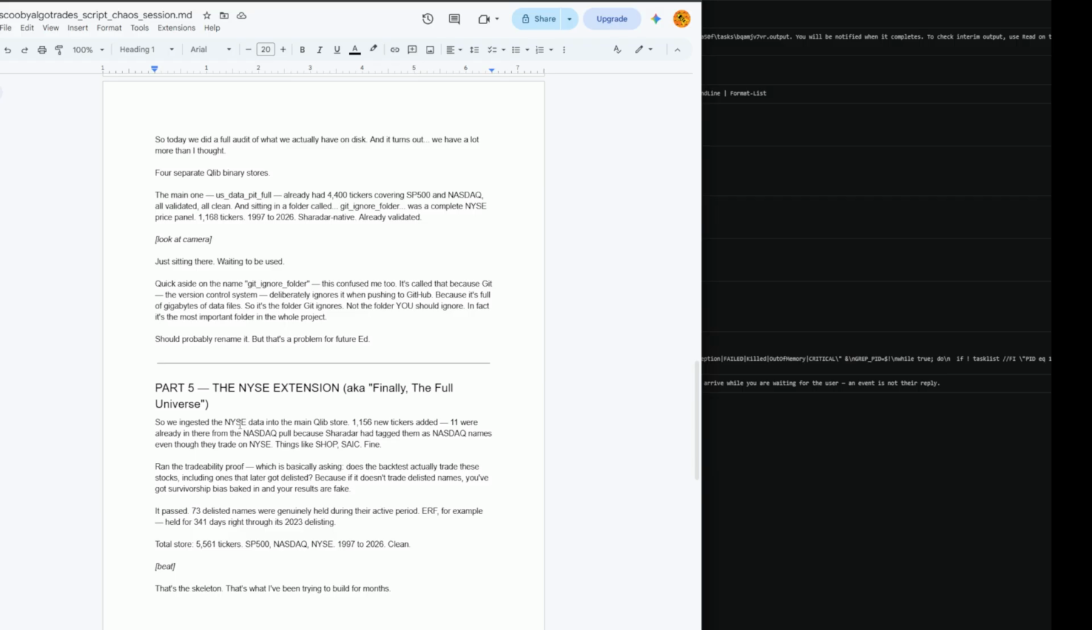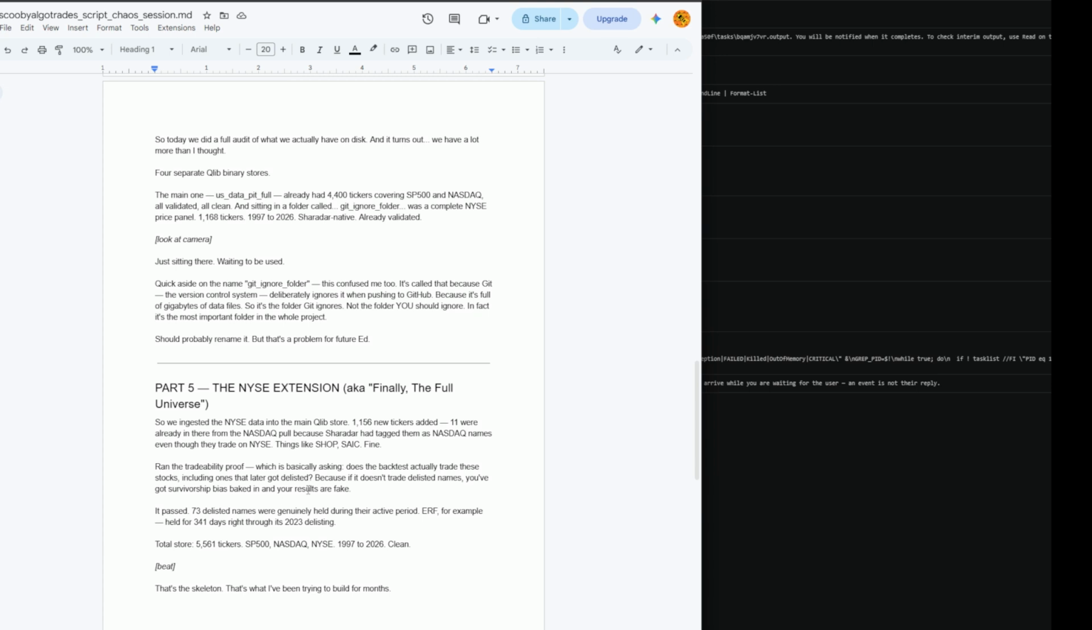Part 5. New York Stock Exchange extension, aka finally the full universe. So we ingested the NYSE data into the main Qlib store, 1,156 new tickers added. 11 were already in there from the NASDAQ pool because SHARADAR had tagged them as NASDAQ names, even though they trade on NYSE. Things like SHOP, SAIC, fine. Ran the tradability proof, which is basically asking, does the backtest actually trade these stocks, including ones that later got delisted?